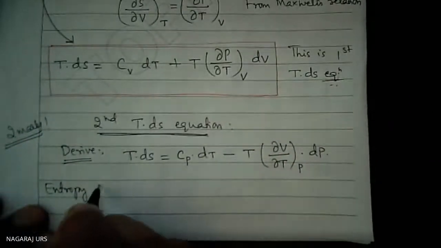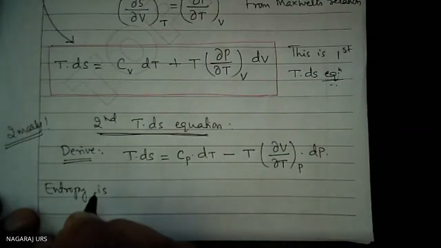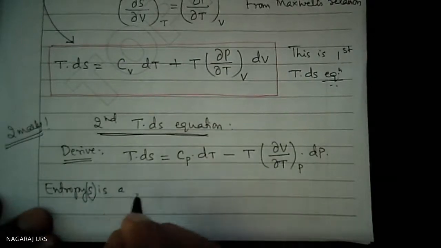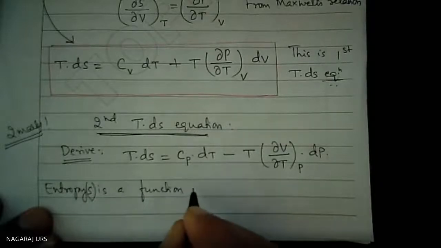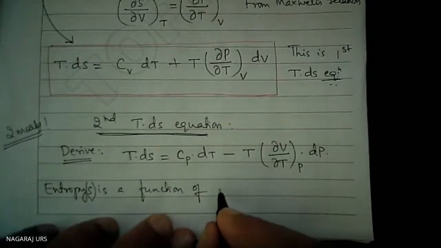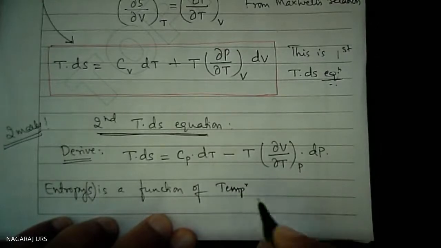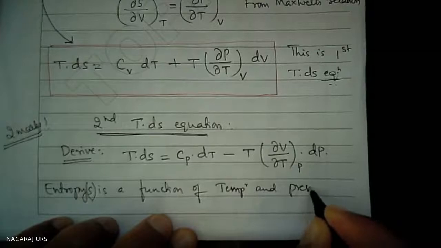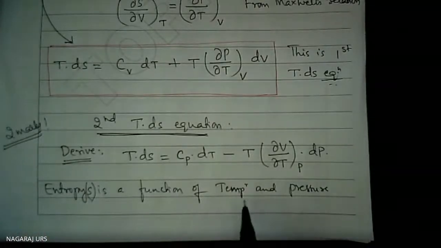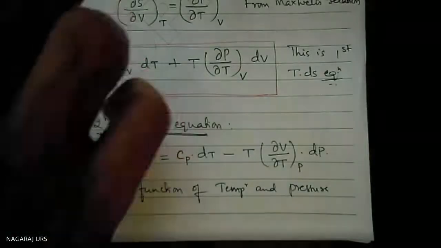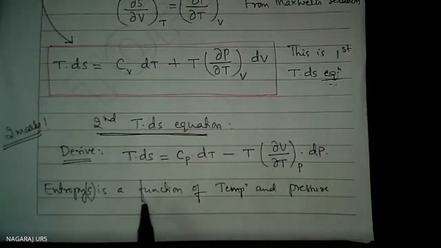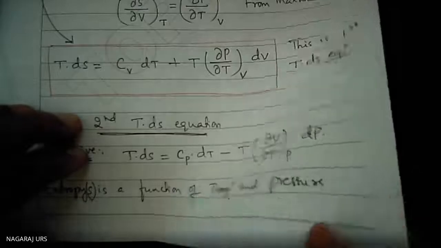Entropy is a function of temperature and pressure. Earlier it was a function of temperature and volume, but here I am treating it also as a function of temperature and pressure. Therefore, ds is equal to, how to write for ds?